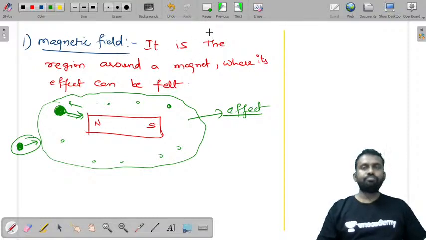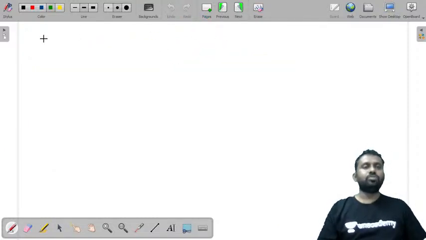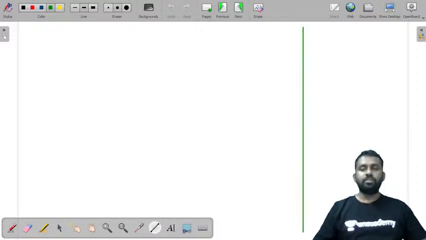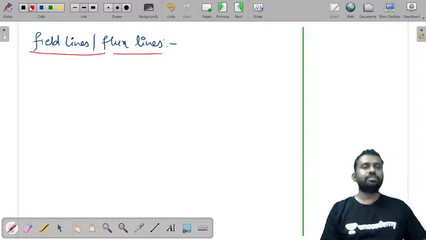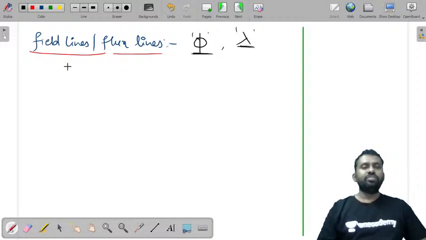Thank you, Karthik. Now we'll discuss what are magnetic field lines. What are field lines, or they are also called flux lines? They are not denoted by flux, phi or lambda flux linkage. So what are field lines or the flux lines?